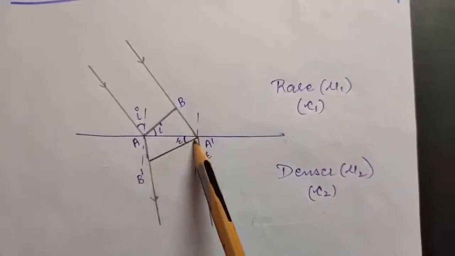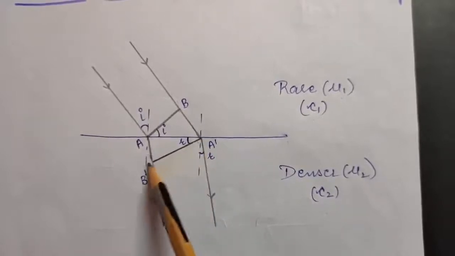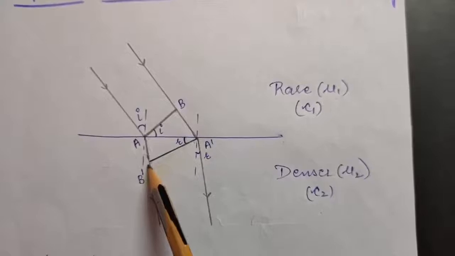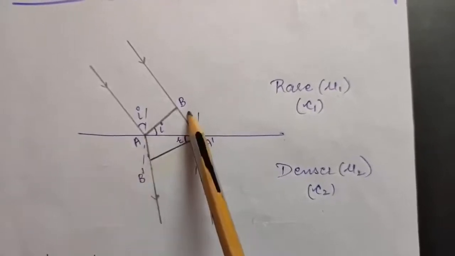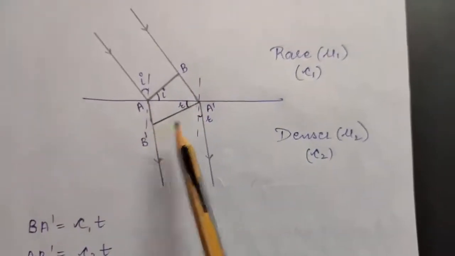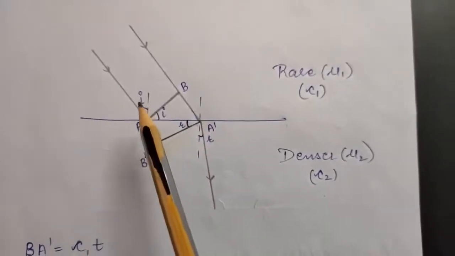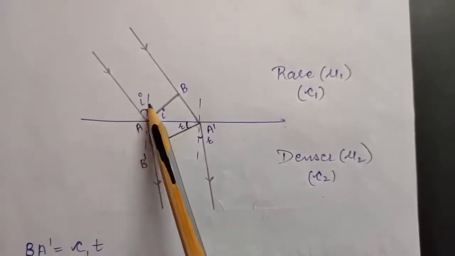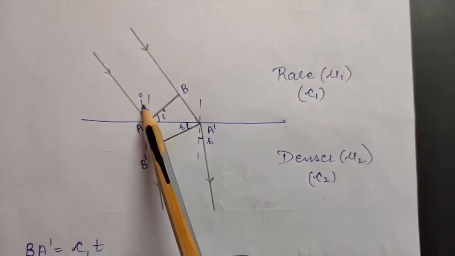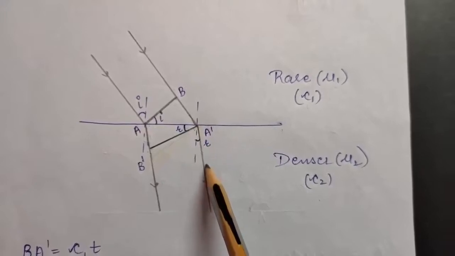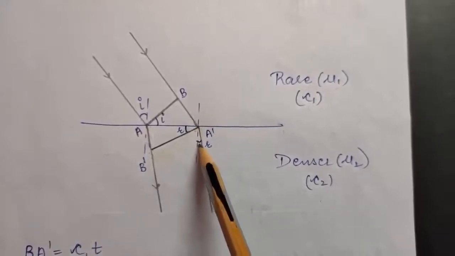Okay, so now when this point will reach this point in time t, and when B will reach A dash in time t, now when you join them, you will get the refracted wavefront. So this is your refracted wavefront. Okay, so AB is the incident wavefront, and A dash B dash is the refracted wavefront. Okay, so now you know the angle between the incident ray and the normal is called the angle of incidence, and the angle between the refracted ray and the normal is called the angle of refraction.